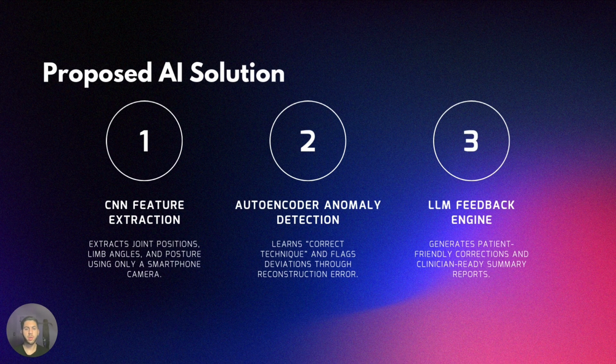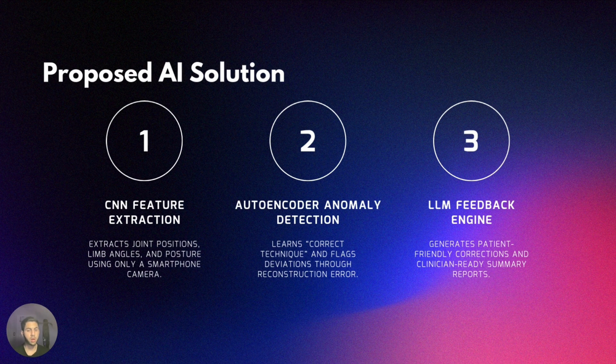Our solution is a three-part AI pipeline designed to replicate that physiotherapist is watching you exercise kind of experience. First, a lightweight CNN extracts movement features from a standard smartphone video. These are things like joint positions, limb angles, and posture. Second, those features go into an unsupervised autoencoder trained only on the correct technique for a single exercise. On our pilot, this is going to be the squat. By learning what normal looks like, it can recognize deviations through reconstruction error. If the model can't accurately reconstruct a movement, that signals that something is off. Things like asymmetry, shallow depth, excessive trunk lean, and so on.